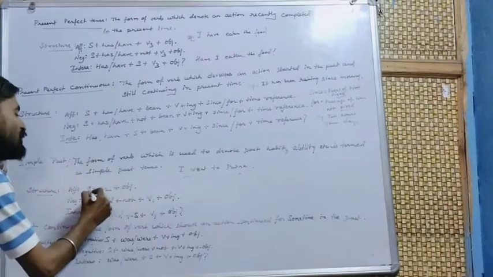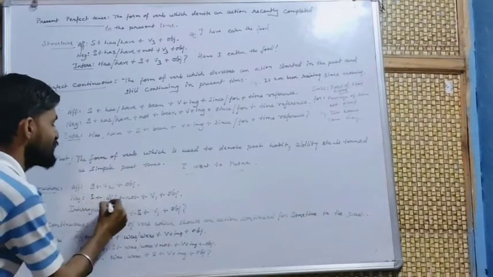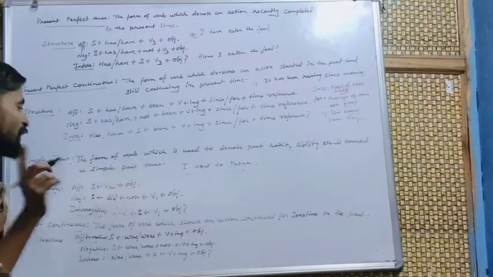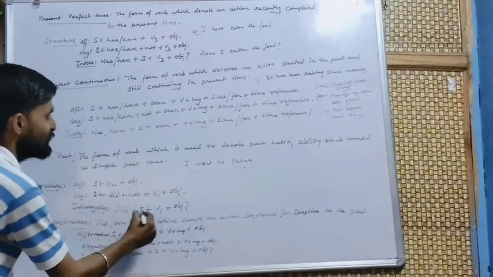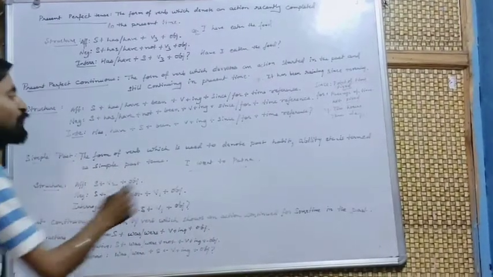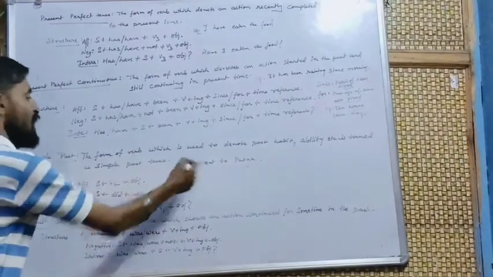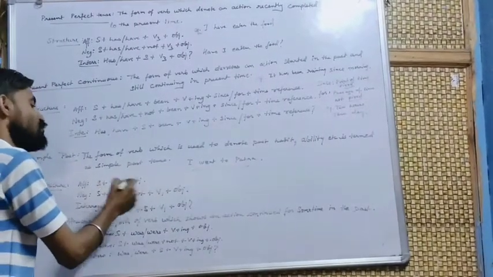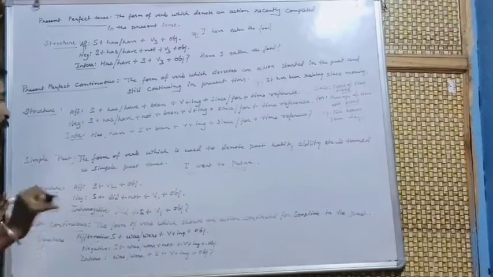The structure is subject plus V2 plus object. The negative form is subject plus did not plus V1 plus object. The interrogative form is did plus subject plus V1 plus object. I went to Patna: I is the subject, went is V2. Patna is not an object, but here it is acting as a complement.